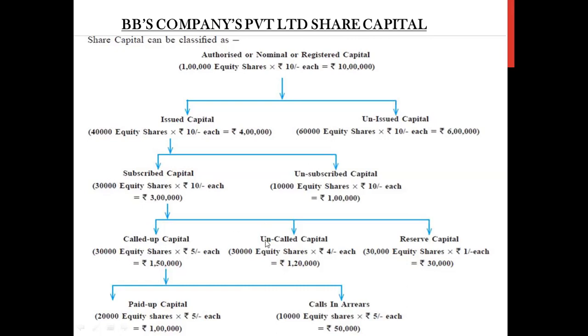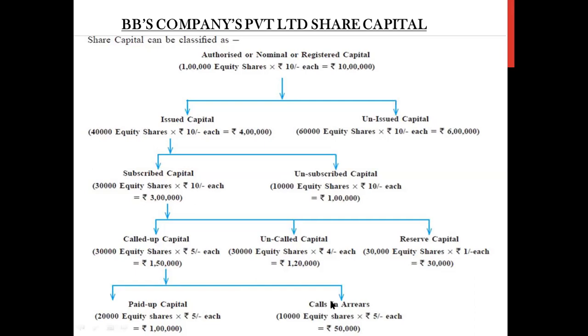The subscribed capital is again divided into three parts: the called up capital, uncalled capital, and reserve capital. Calls we covered, it means installments. So called up capital means the company is demanding a part of the capital to be paid. Okay, so that is called up capital, that is paying in installments. We'll be covering this topic again in today's session. Uncalled means which is not to be paid now, which you can pay afterwards, that is uncalled capital. And reserve capital means a part of the capital which the company keeps as reserve for the future.